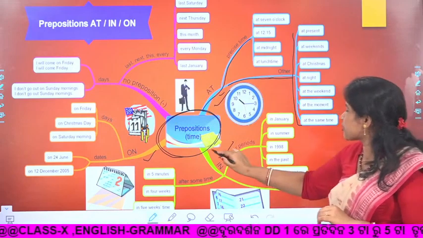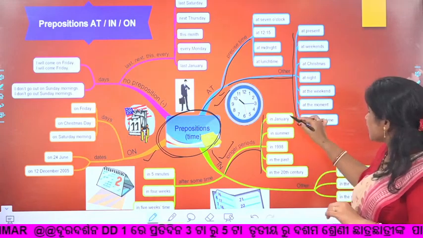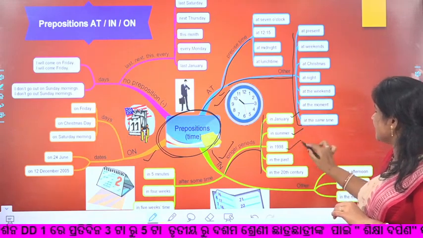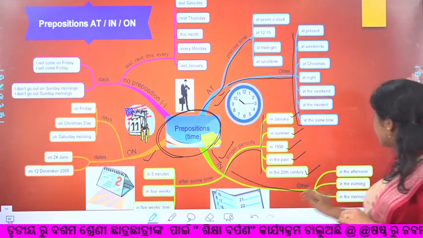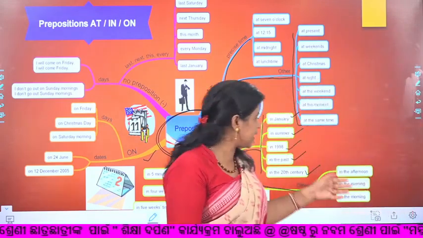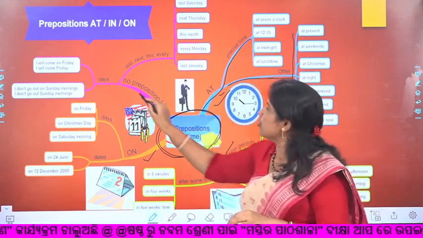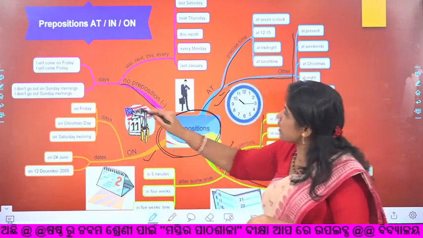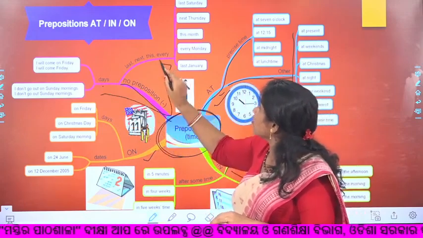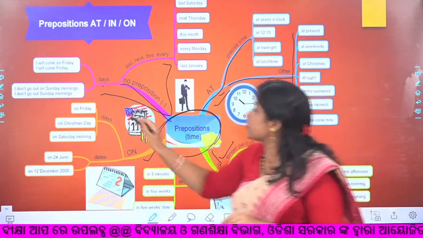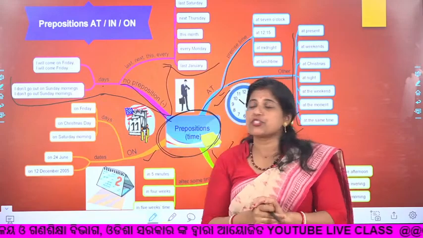And next comes prepositions of time. It shows the longer period. So as we discussed, it is month, season, year, in the past and century. With that, if we go to other, in the afternoon, in the evening and in the morning. Likewise, if we go to no prepositions, where prepositions are not used, you can see this part, how here prepositions are not used. We have not discussed this part.